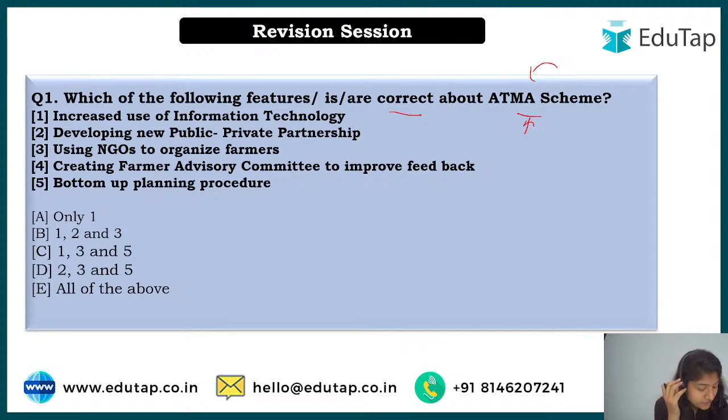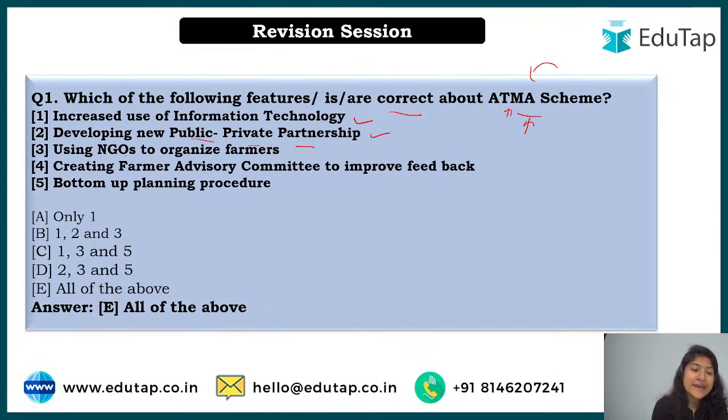Alright, so till now to have given Nilesh and Tarun, see the correct answer over here is option number E, that is all of the above. Now let's understand, alright, so because this Atma, its full form itself is about agriculture technology management, right? So here in the first one is increased use of technology, information technology, so yes, this is correct. Now second is developing new public-private partnerships. So when we were studying about this, we understand, see this agency, it is going to implement all its aim or objective through some other organizations, right? It could be public, it could be private, it could be NGOs, right? So second statement is also correct.